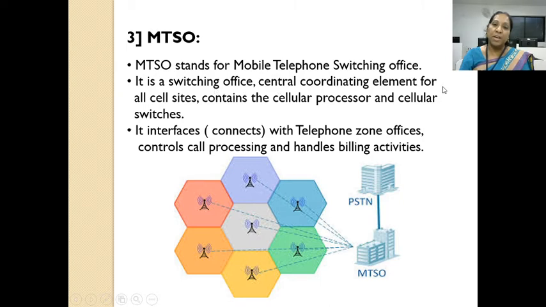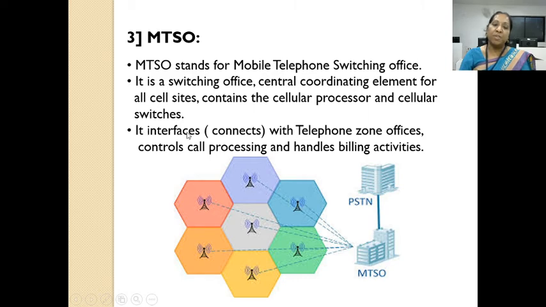Central coordinating element for all cell sites. See here, you can see all cell sites are connected to MTSO. So MTSO will control all the cell sites. That's why it is called central coordinating element. It also contains the cellular processor. It consists of a processor, that is CPU, which processes all the calls, and cellular switches. Switches are used to switch or transfer the call from one cell site to another cell site.